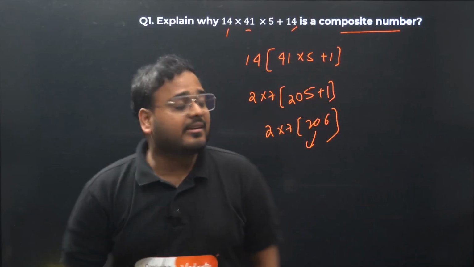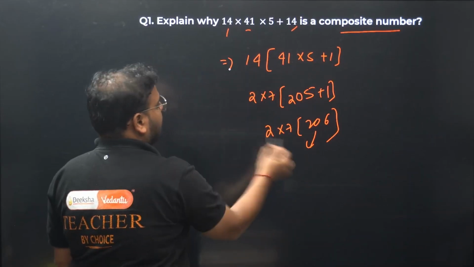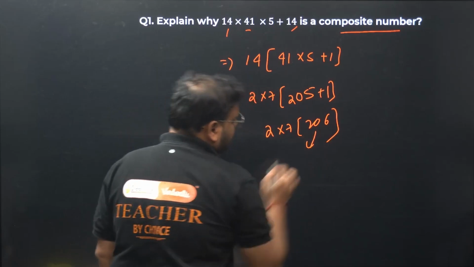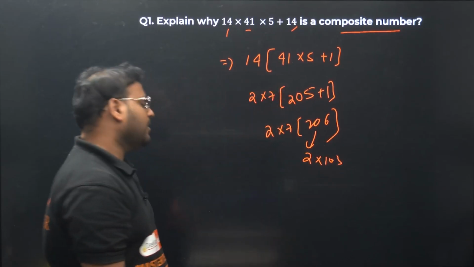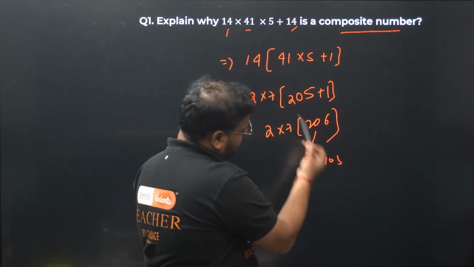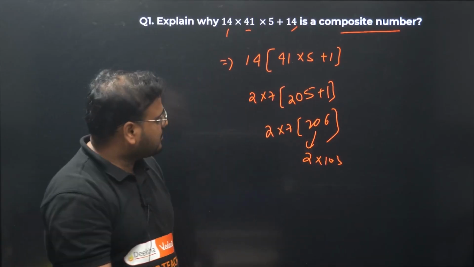So basically, I can write the given number in the form of, since this can also be factorized, 2 into 103. Check with 7, no. What about this? 103 is a prime number.